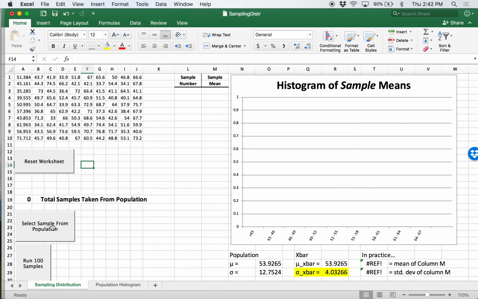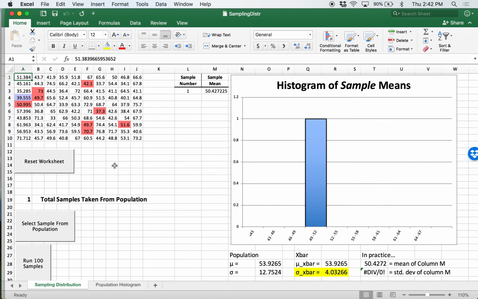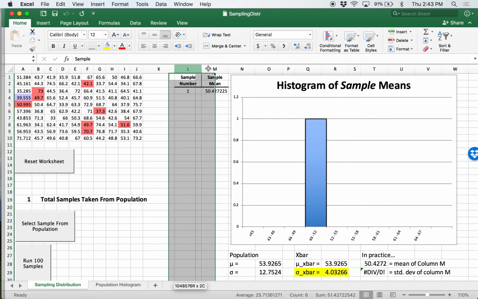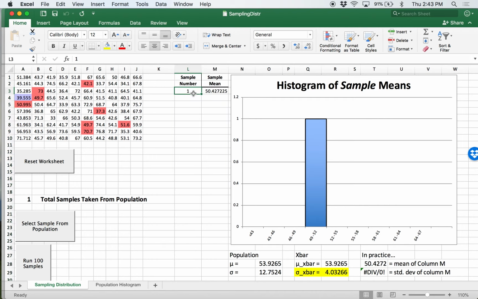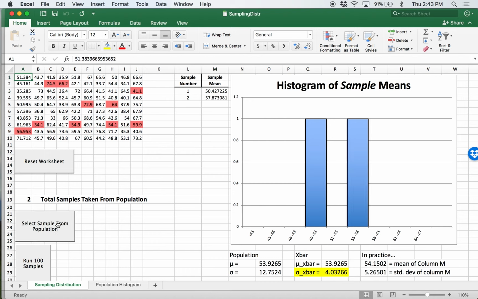So what I want to do instead is just select a small sample from the population. When I click this select sample from the population, it highlights those scores that ended up being in my sample. And you'll notice here in columns L and M, it's going to label the sample number. So this is maybe like research team 1 found a sample mean of 50.42. I can click this button again, and research team 2 reports their sample mean. Research team 2 has a different collection of scores, and all led to a sample mean of 57.87.